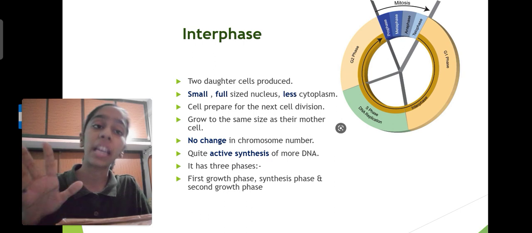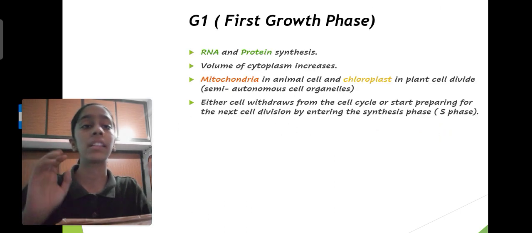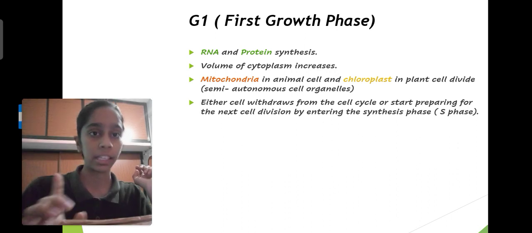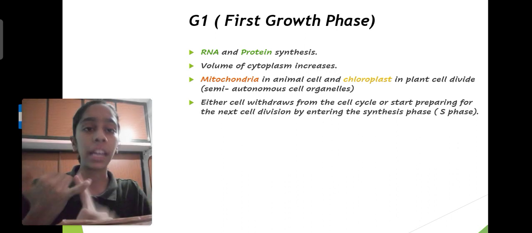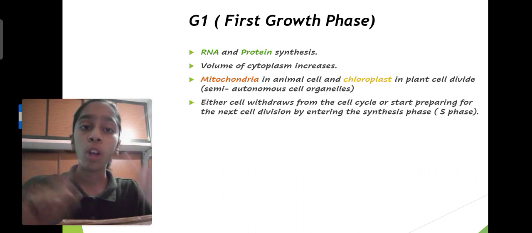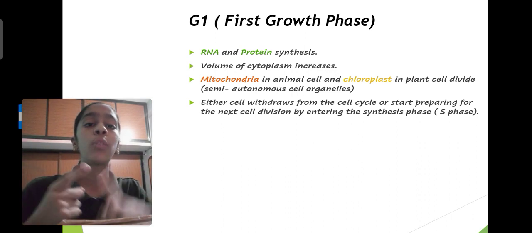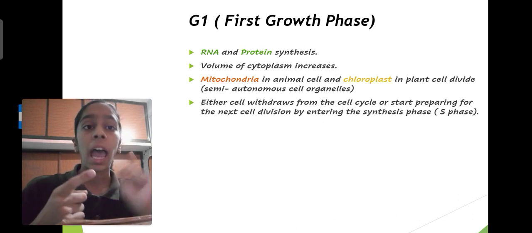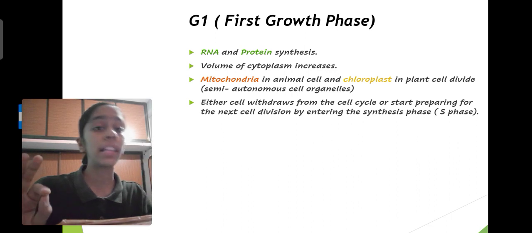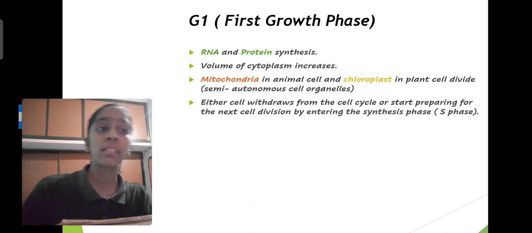This phase again is divided into 3 main phases, and the first is your G1 or first growth phase. In this phase, RNA and protein are getting synthesized. Along with that, the volume of cytoplasm increases, and in animal cells mitochondria and in plant cells chloroplast, these two divide and duplicate themselves.